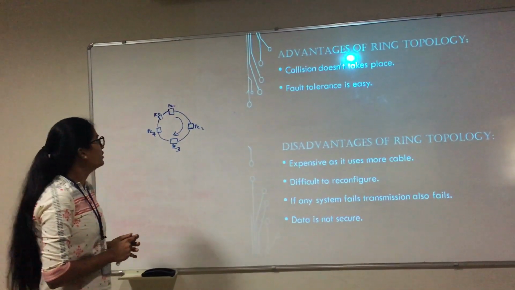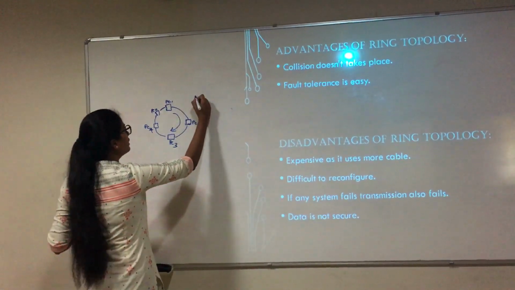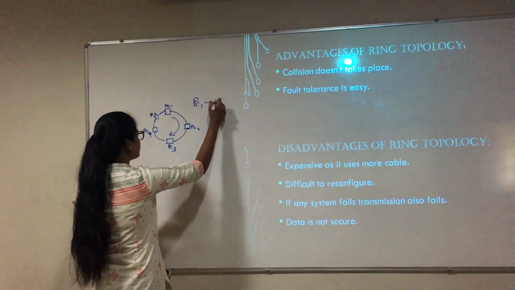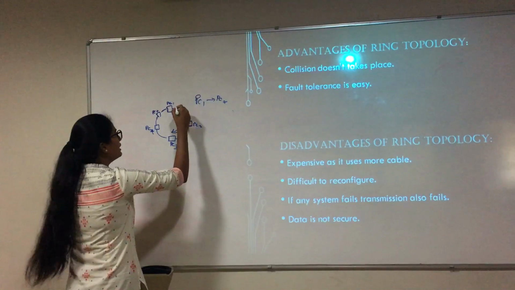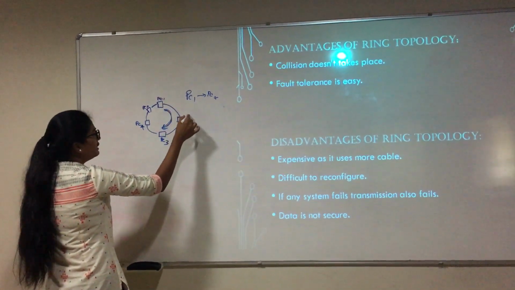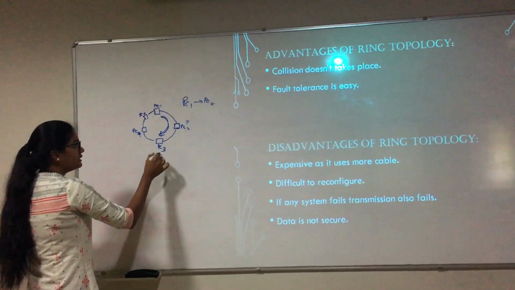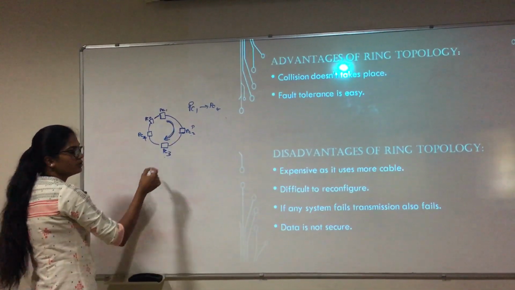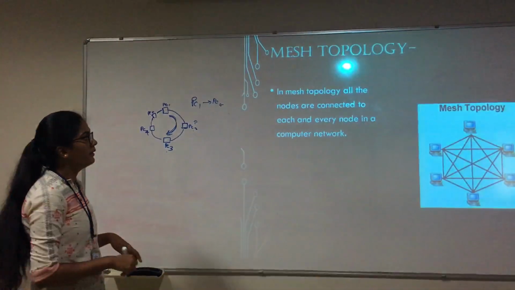Data is not secure because if I have to send a message from PC1 to PC4, the message travels in a circular fashion, like unidirectional. PC2 also receives the message, PC3 also receives the message, so data is not secure.